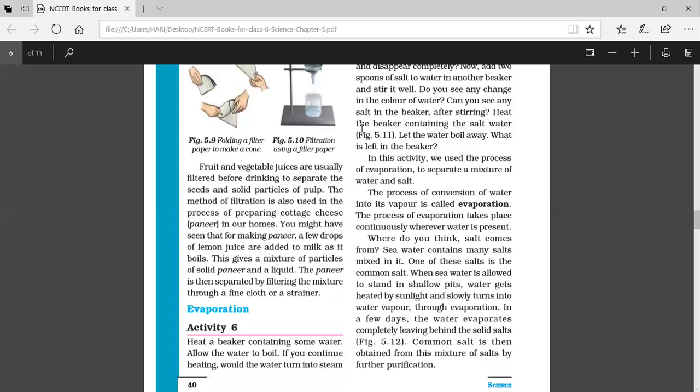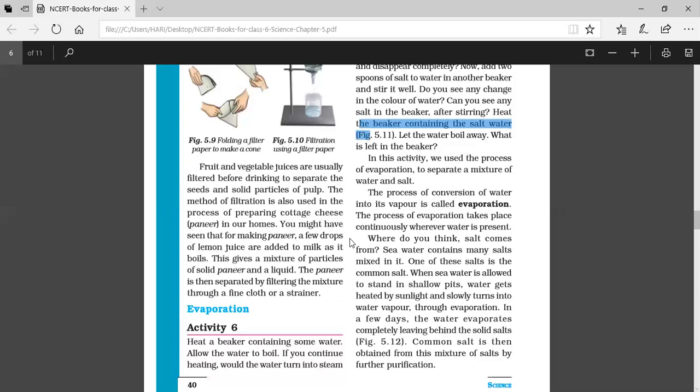That means on heating the salt solution, the salt that dissolves in water is called salt solution. On heating the salt solution, water will be getting evaporated and salt will be remaining in the vessel. So the evaporation method can be used to separate salt from the solution of salt. Okay, so by the method of evaporation also we can separate components of a mixture.